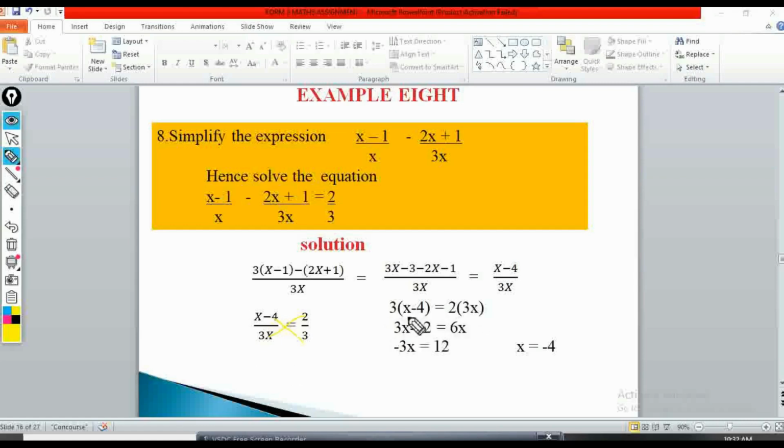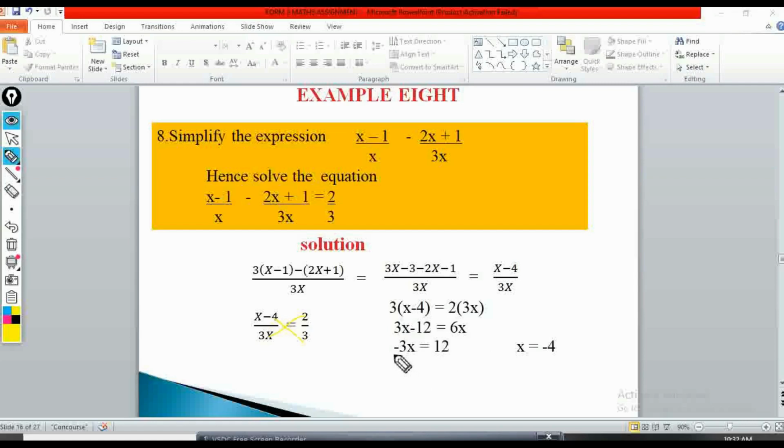If you open up the bracket, you'll have 3 times x, which is 3x, minus 12 is equal to 6x. So I'll take negative 12 to the other side and 6x to this other side. I'll have 3x minus 6x, which will give me negative 3x, and then negative 12 taken to the other side becomes positive 12.